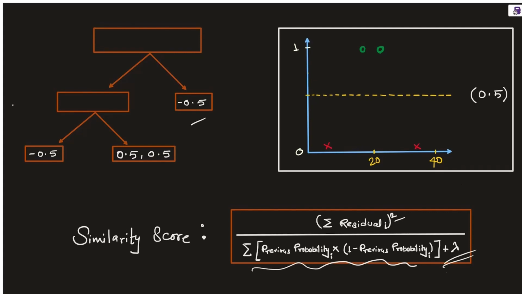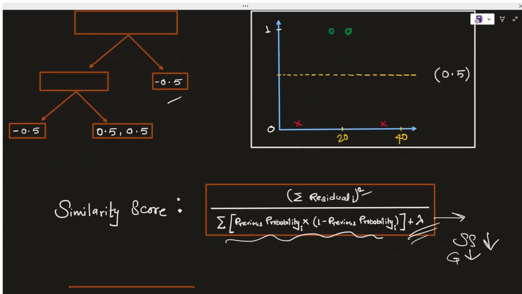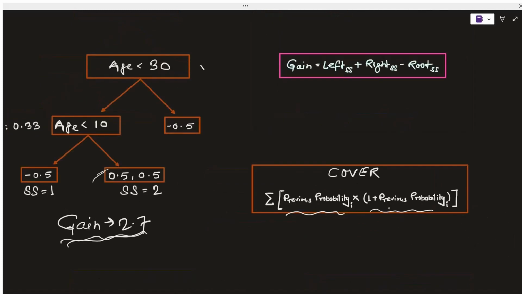And since we are talking about this lambda term, let me remind you from the previous lecture that if you increase this lambda value, then it will decrease the similarity score for you. And when the similarity score is decreased, the gain value will be decreased as well. And when you have a lower gain value, then after subtracting the gamma term, you might get a negative value for a particular branch, and in that case you will have to prune it out. This will sound confusing for you if you have not covered the previous lecture. So I am again suggesting that you please cover that topic first, where we have discussed this particular part in detail. Okay, so far we have built the XGB tree and we have also discussed the pruning techniques.